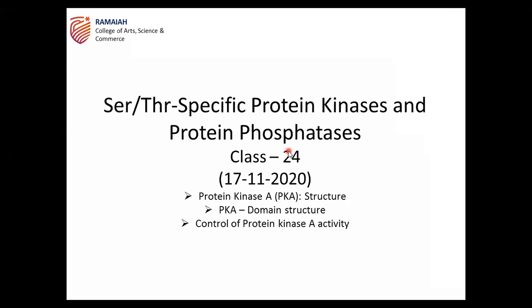So serine threonine specific protein kinases are an important group of protein kinases that form the basic entity of signal transduction. They are the basic proteins responsible for phosphorylation, and phosphorylation is an important means of signal transduction pathways. That is done by the protein kinases, and serine threonine specific protein kinases are particularly important because they are versatile in function. Most of the signal transduction pathways are mediated by serine threonine and also tyrosine.